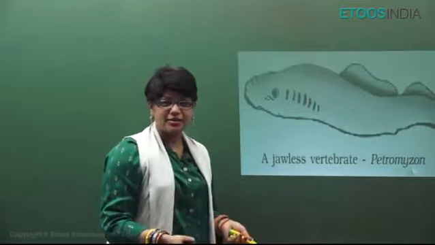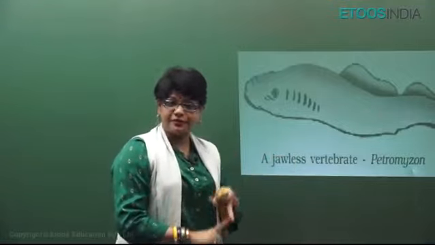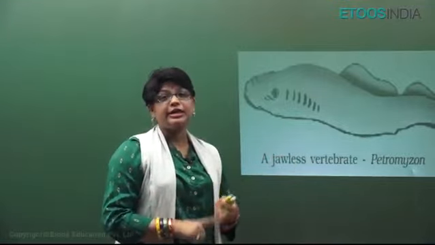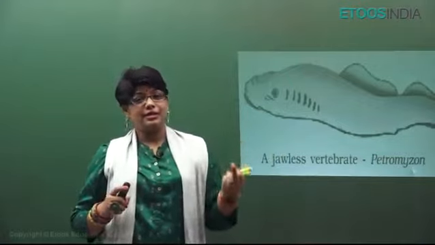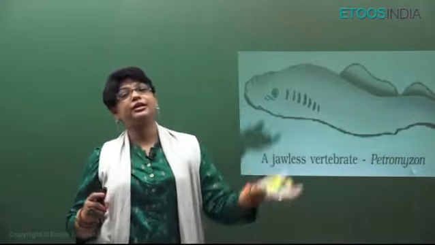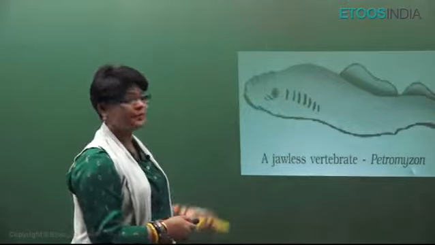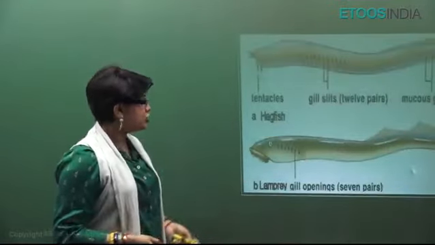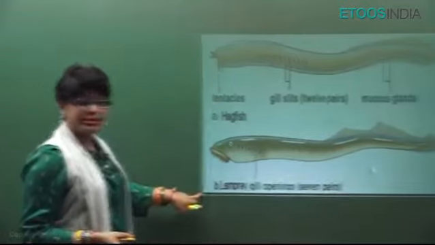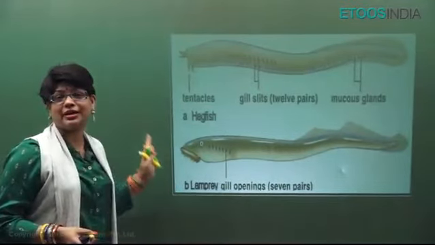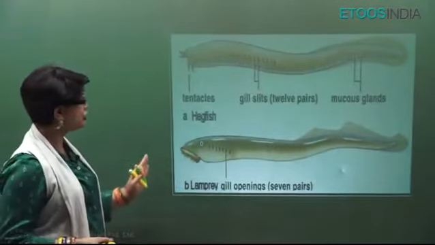They will go from sea to fresh water. They will lay their eggs. The gametes will have fertilization outside the body, and then the larva is able to survive there for some time, and then it comes back to the sea. The adults die in the fresh water, right? So, this is Petromyzon or lamprey. Now, this is also an NCERT diagram. This is hagfish and this is lamprey. Both are Cyclostomata class examples, Agnatha, jawless fishes.